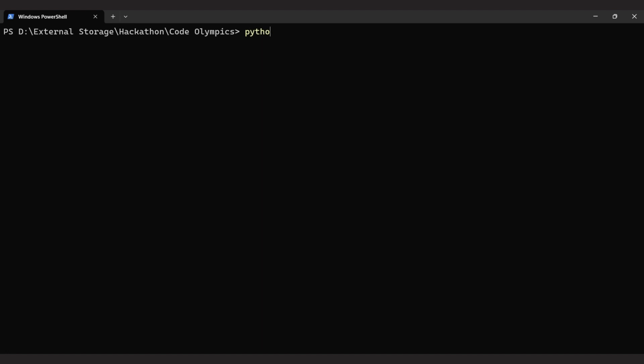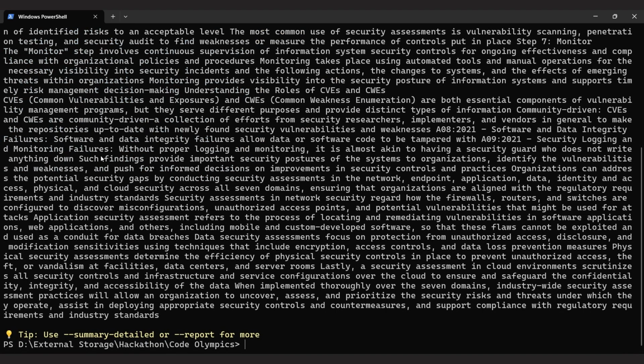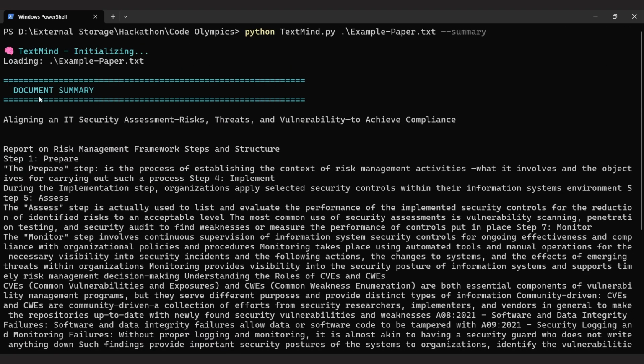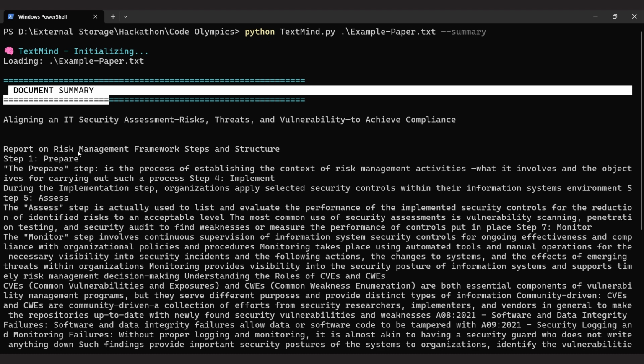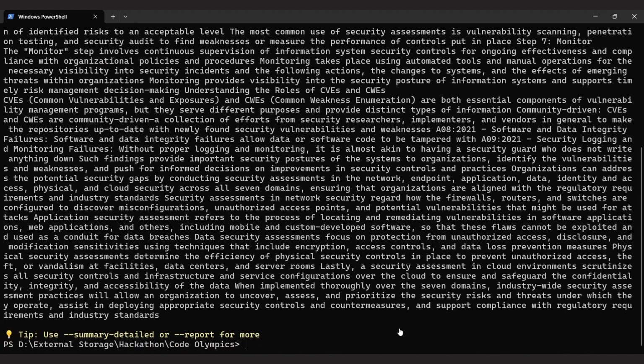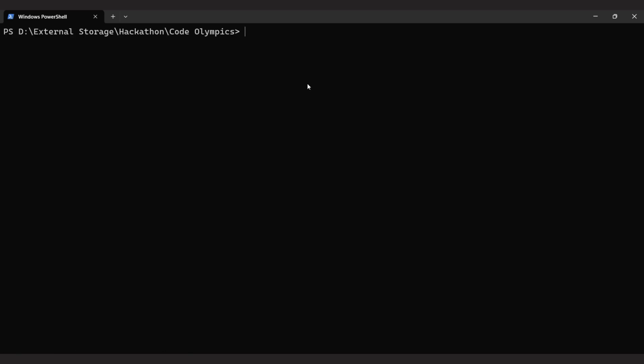Alright, let's dive in. First up, let's get a quick summary of our document. And just like that, TextMind gives us a concise 1-paragraph summary of the entire document. This extracts about 15% of the most important sentences while maintaining the natural flow of the text. Notice the helpful tip suggesting we can use other commands for more detailed analysis. Speaking of which, let's check out the detailed summary option.